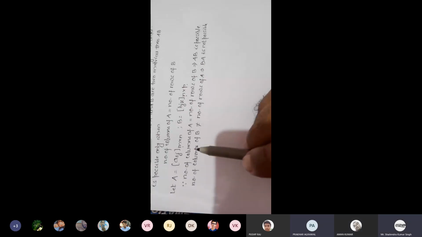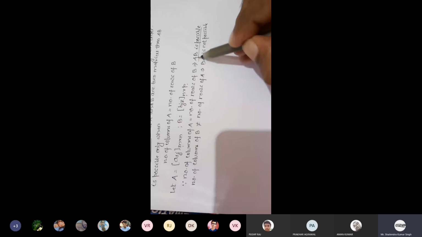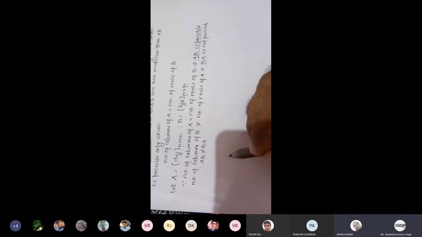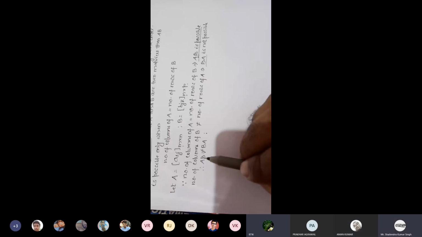Yes, sir. So AB is possible means A into B exists. BA is not possible, so B into A does not exist. So we can easily say that A into B is not equals to B into A. Which law does not follow here? Sir, commutative law. Commutative law.